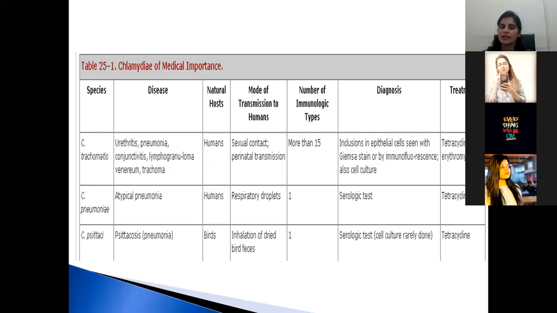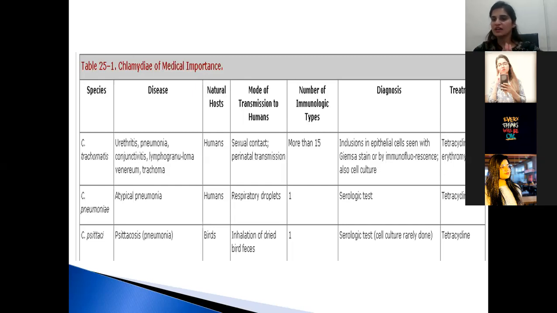They are birds. And how is it transmitted? It is transmitted by the inhalation of the dried bird feces. So the transmission is by the bird feces, and the number of immunological types is only one. And how will you diagnose it? You will diagnose it by the serological test, and treatment is tetracycline.